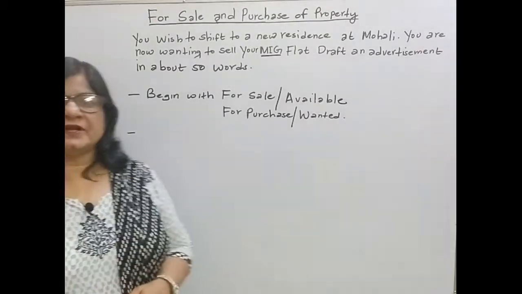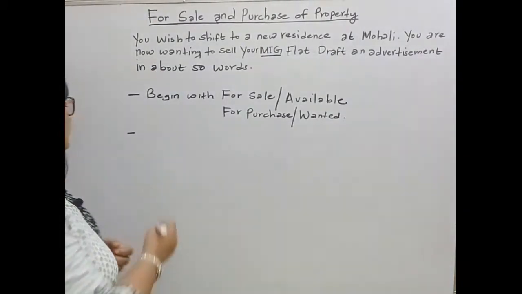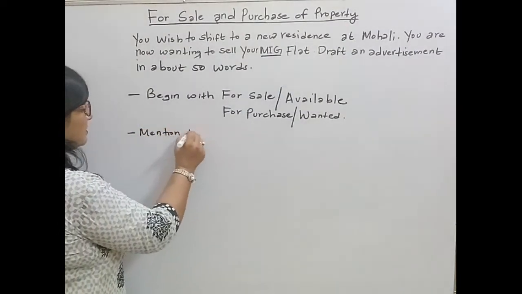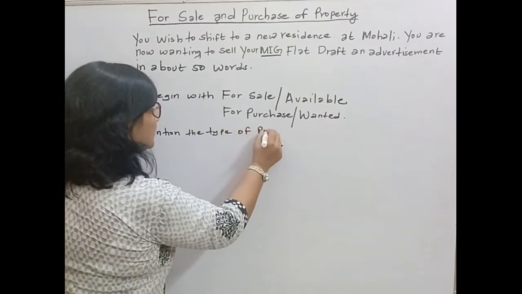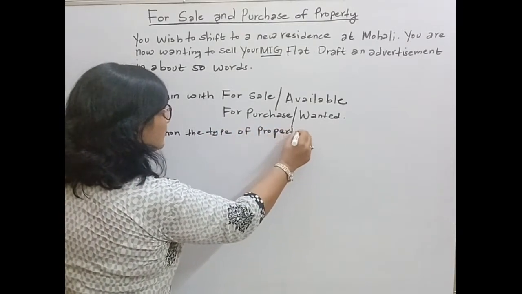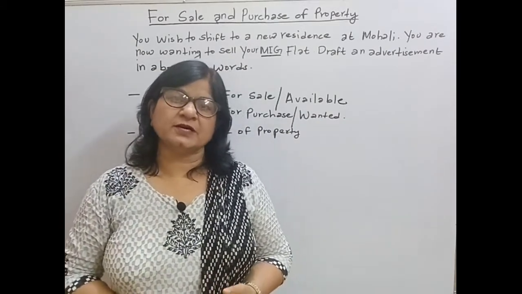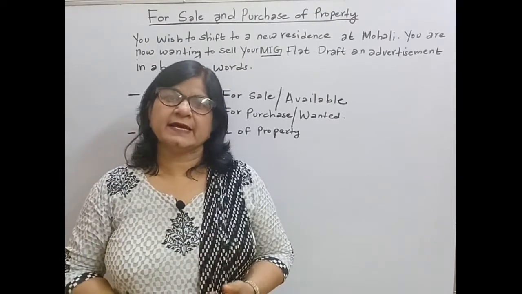The second point is you have to mention the type of property. The type of property here we can say a plot, a shop, a guest room, showroom, a house, flat, etc.